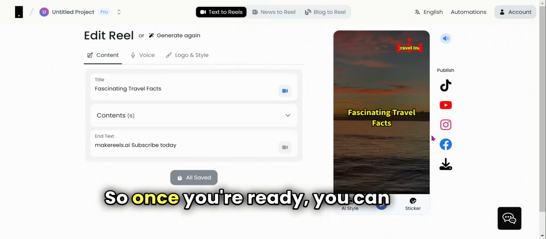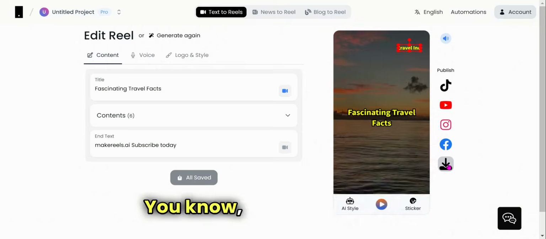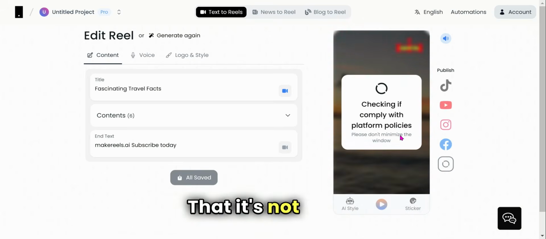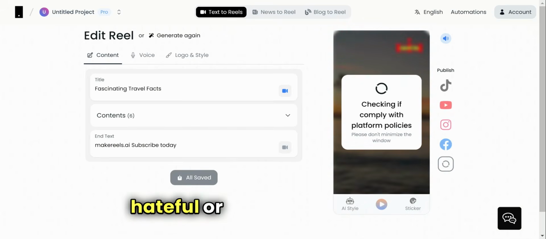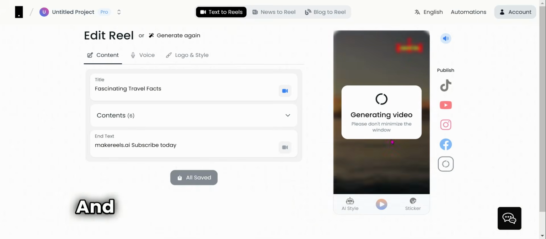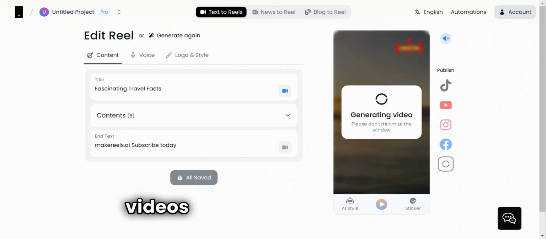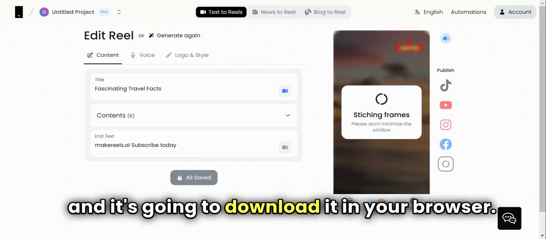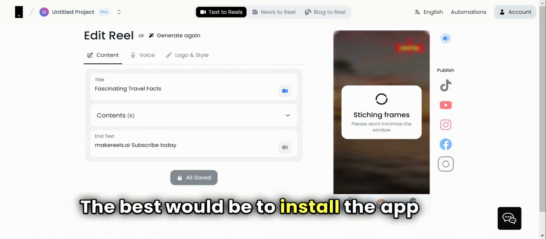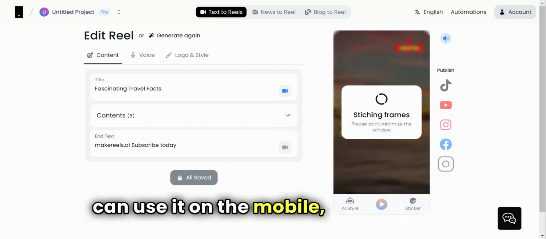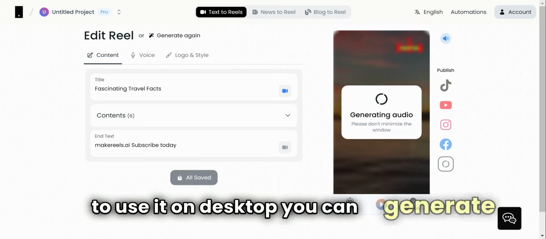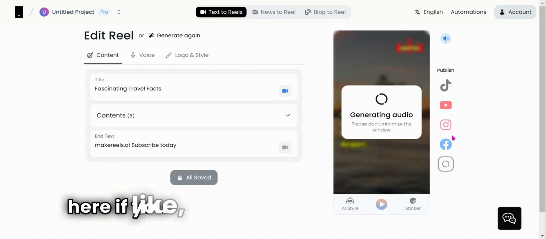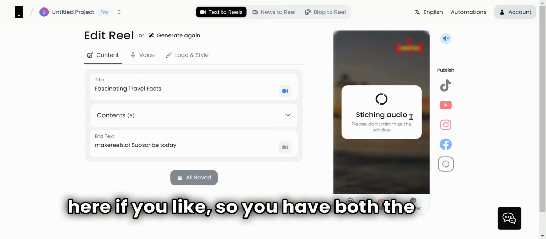So once you're ready, you can simply download it. You can click here, and it's going to check that the reel is not hateful or another type of harmful content. And then after that, it's going to generate the video. It's going to stitch all of it for you, and it's going to download it in your browser. The best would be to install the app so you can use it on mobile. But if you want to use it on desktop, you can generate it. You can also share directly on social media from here if you like. So you have both options.